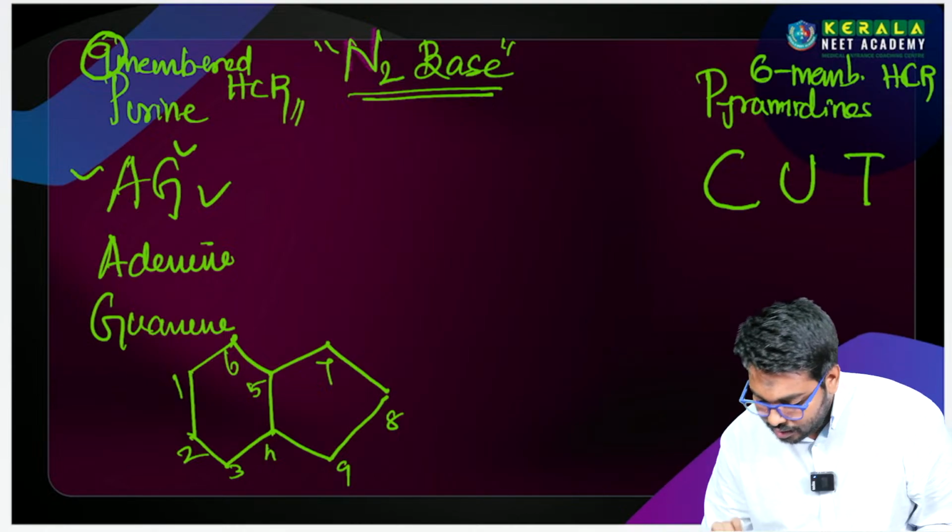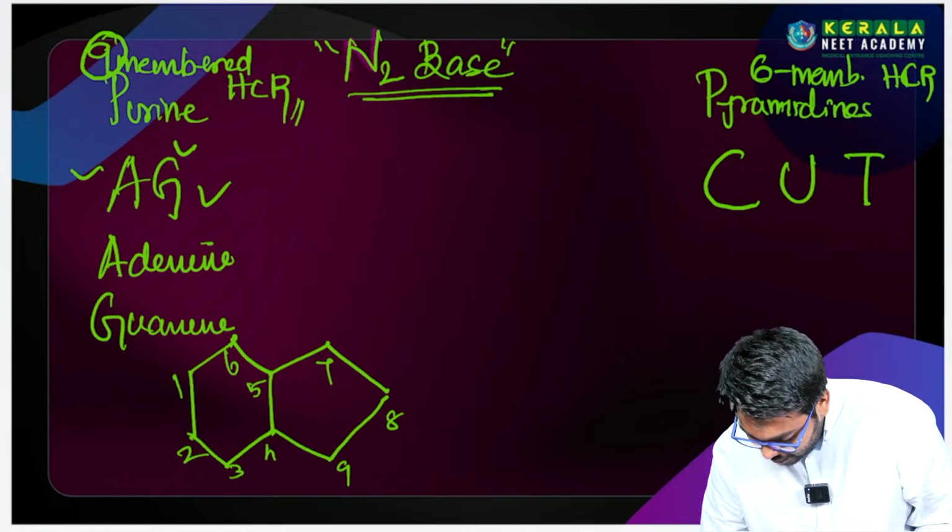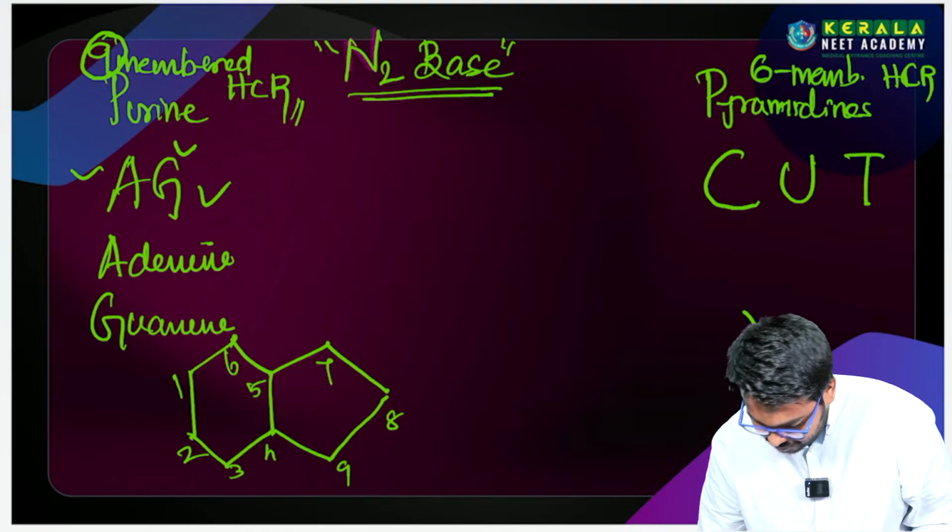In the 6-membered one, we see only one benzene ring.